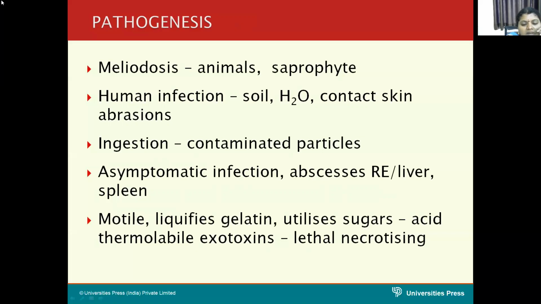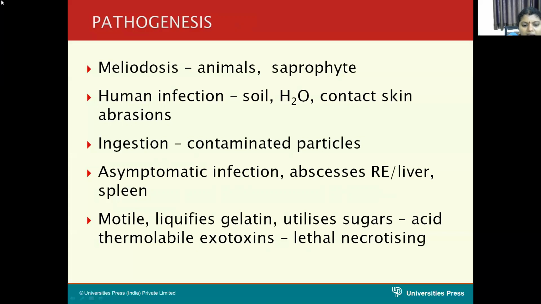Whenever the person's immunity is lowered, again you can see this infection in that asymptomatic patient. It also survives in the liver and spleen.